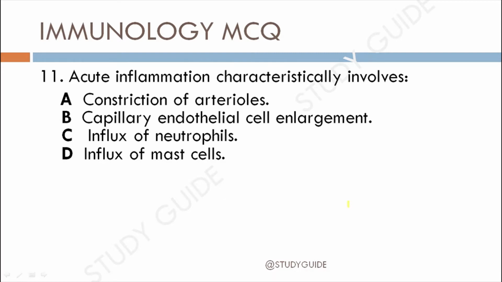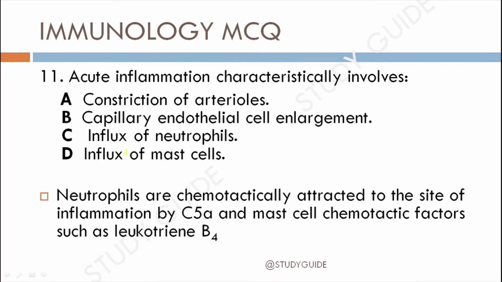The answer for this question is option C, influx of the neutrophils, because the neutrophils are chemotactically attracted to the site of inflammation by the C5a and the mast cell chemotactic factors such as leukotriene B4. Let's move toward question 12.